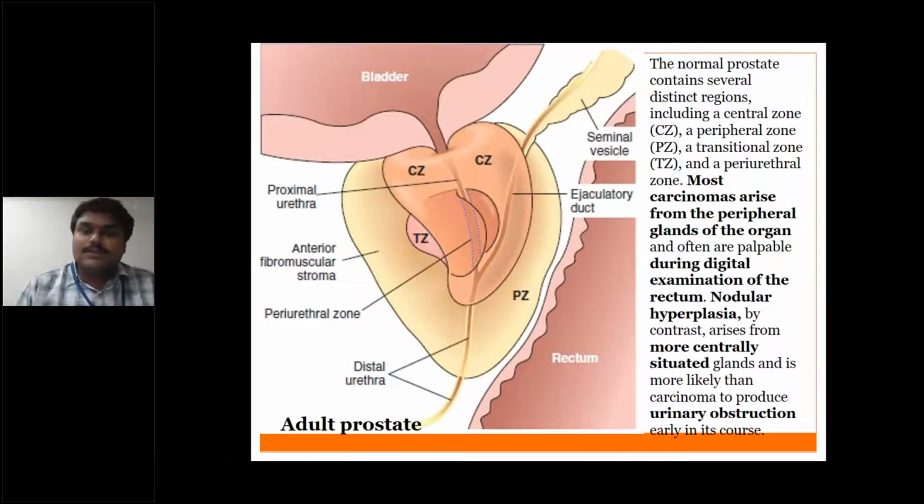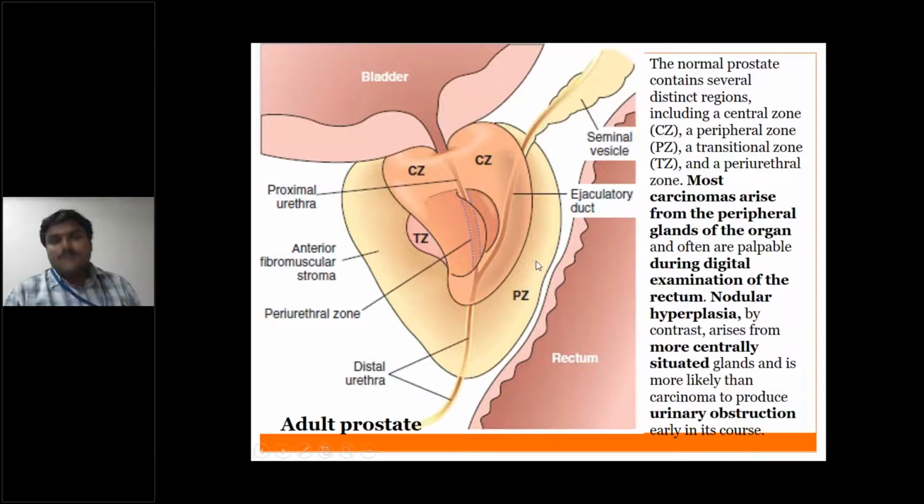Next is the prostate. So we cover lesions of the prostate also for today. This is the bladder. You can see the normal anatomy of the prostate, the bladder, and the urethra. From the bladder, the urethral opening enters into the prostate. So this is the proximal urethra, and this is the distal urethra. In between we have the central zone of the prostate, which covers around the urethra, called the periurethral zone or central zone, and which is surrounded by the prostate.